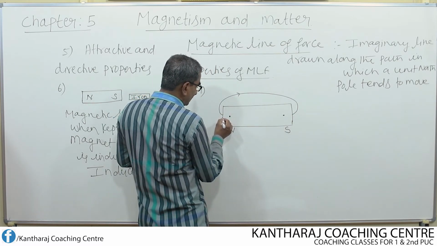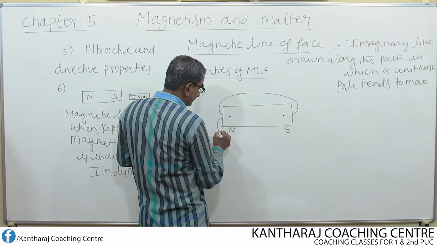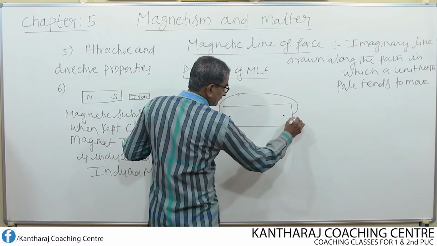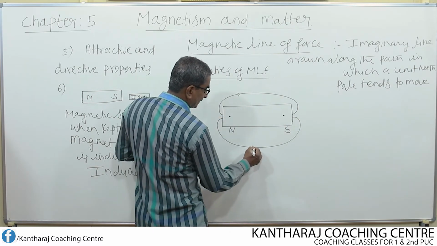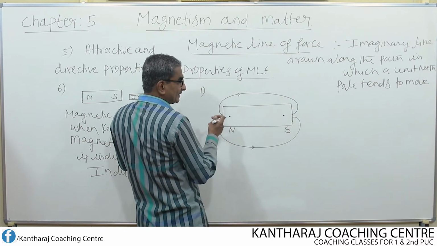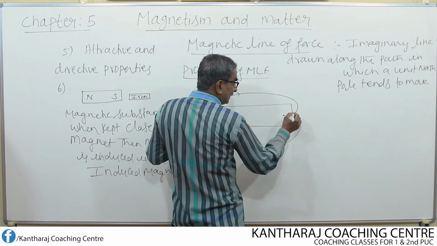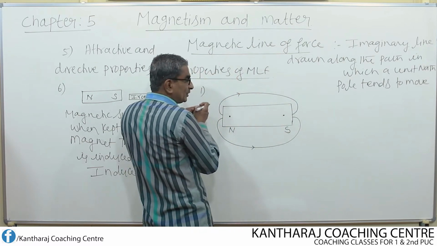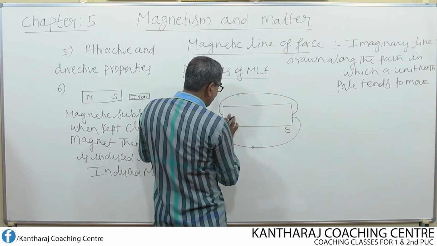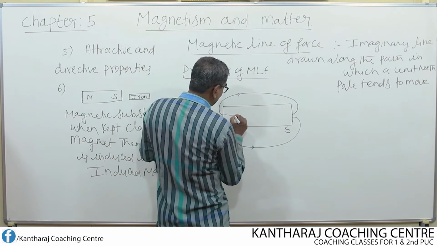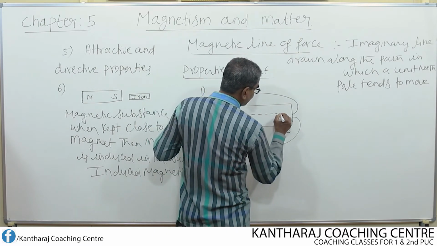Okay. Now let us consider once again like this. But inside the magnet, this magnetic line of force will be from where? It will be from south pole to north pole. Okay. So I represent that by means of dotted line.